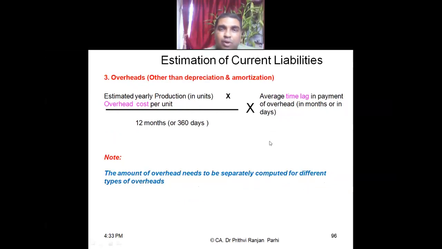Similarly, other overheads. Liabilities for overheads can be computed: estimated yearly production in units multiplied with overhead cost per unit, divided by 12 months or 360 days, multiplied with average time lag in payment of overhead. It may be expressed in terms of months or in terms of days depending upon the situation.